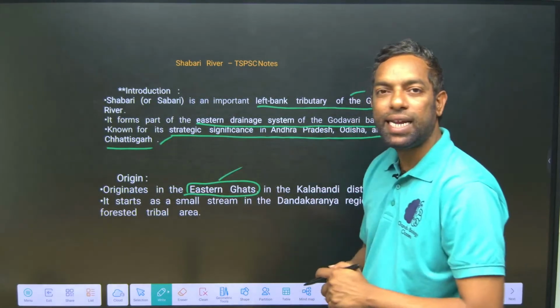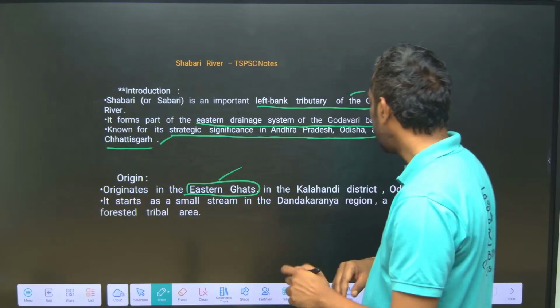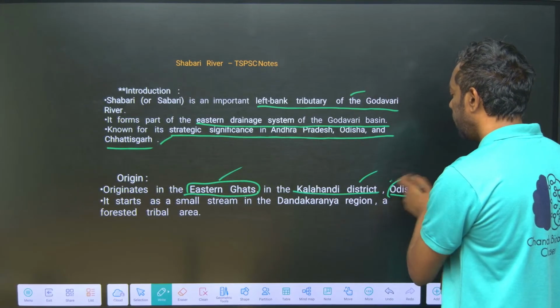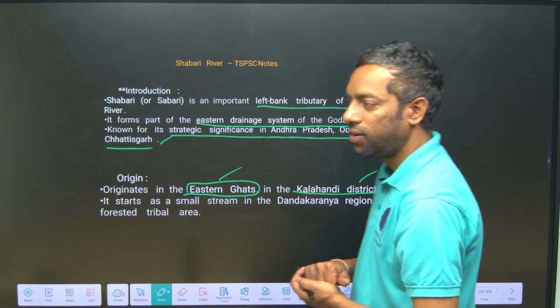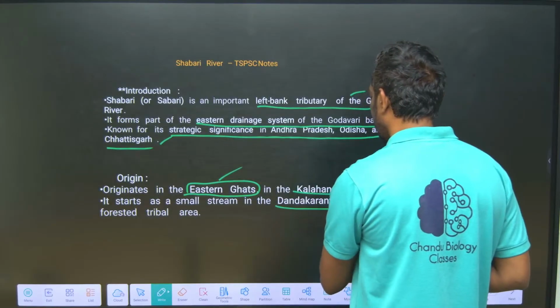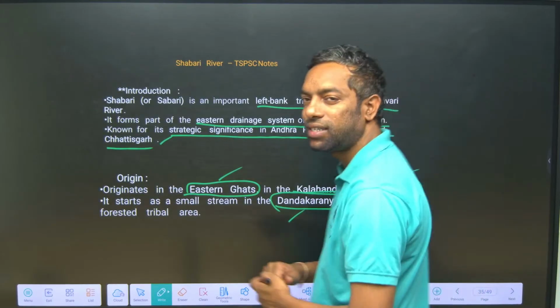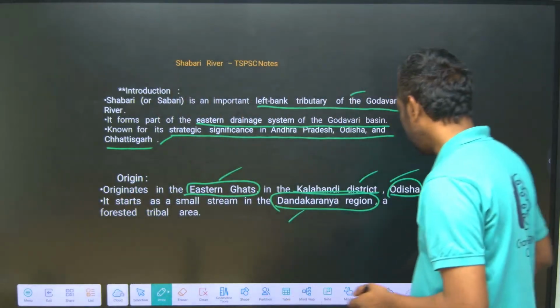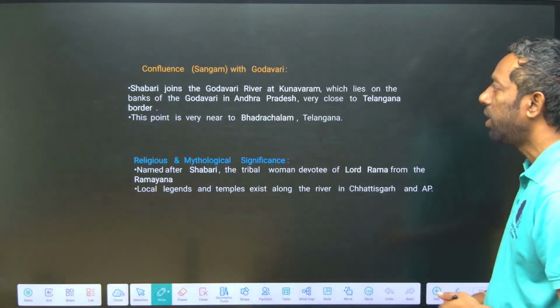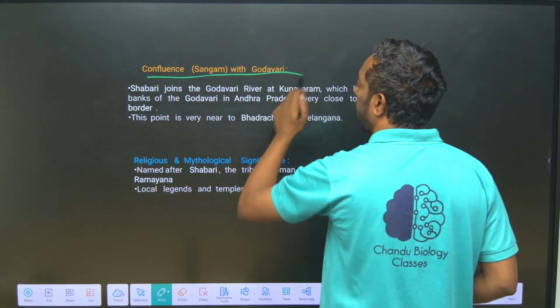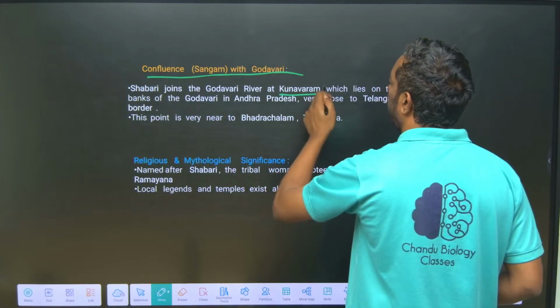Shabari originates in the Eastern Ghats, in the Kalahandi district of Odisha. It is a Dandakaranya river. Shabari meets the Godavari at Kunavaram.